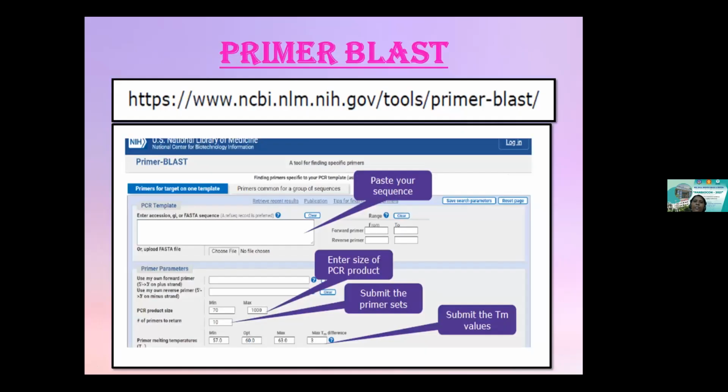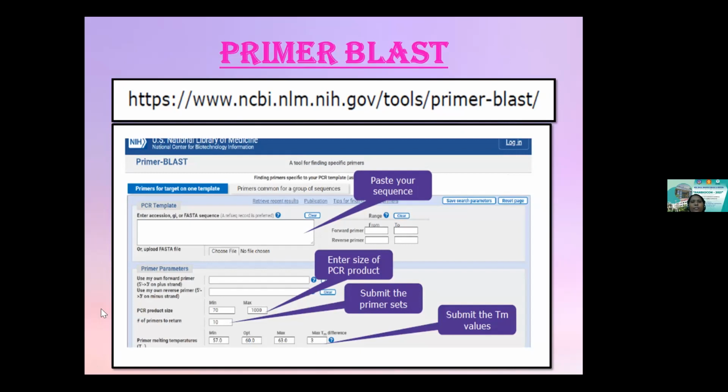So this is how the suite looks. I would like to discuss one particular suite which is predominantly used for designing primers. It's the most reliable suite which everybody prefers, and I actually prefer going for this rather than Primer3. Primer-BLAST from the NCBI suite is widely used and very user friendly, and you can get very good and reliable primers from this particular bioinformatics suite.